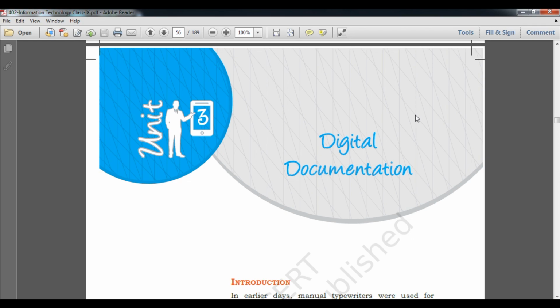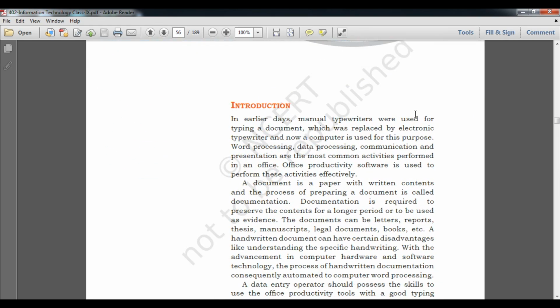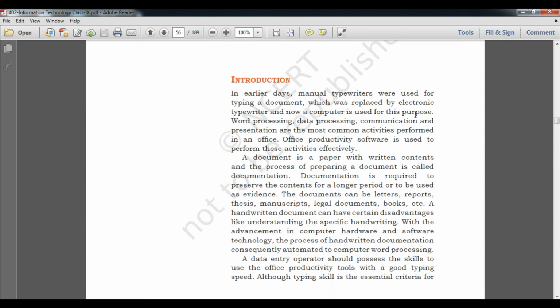So here we are going to understand Unit 3, that is digital documentation. First of all, we have to understand what digital documentation is. According to its introduction, in earlier times the typewriter was used for typing documents. Normally you have seen a typewriter.